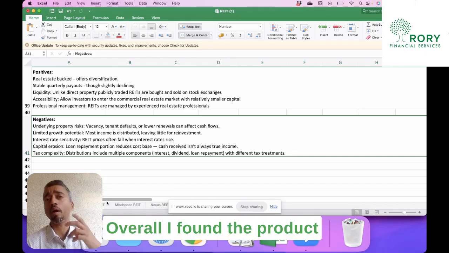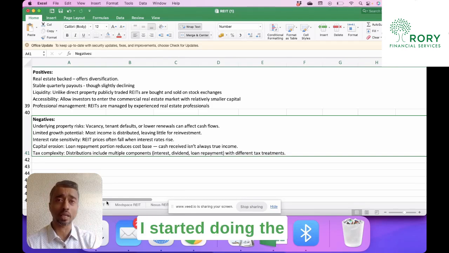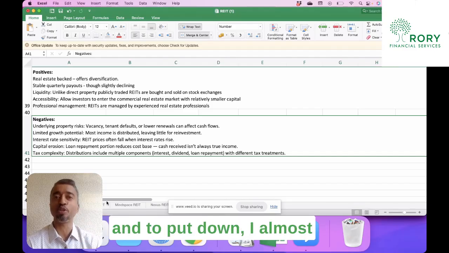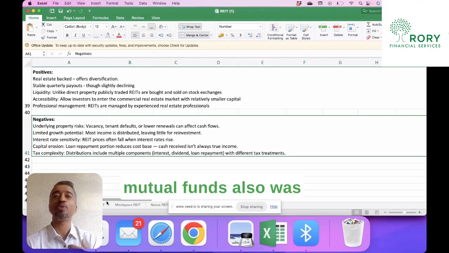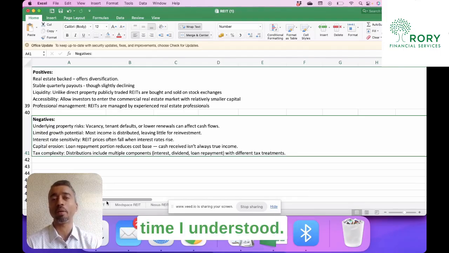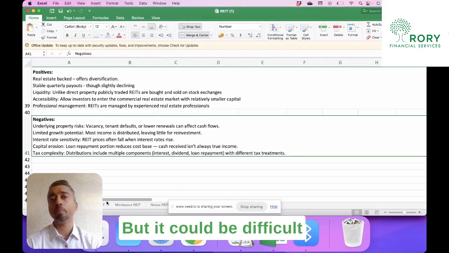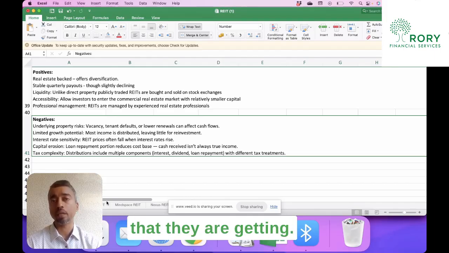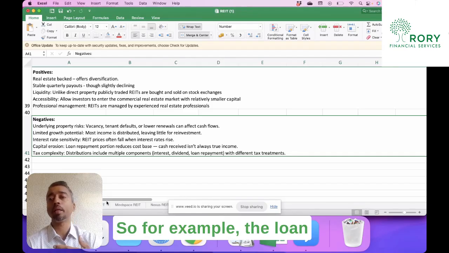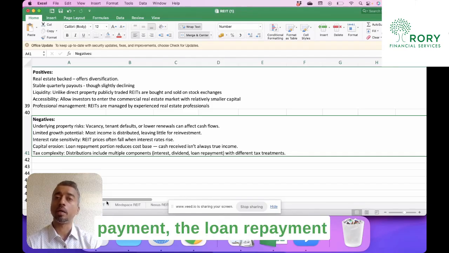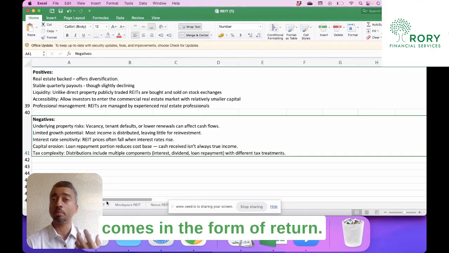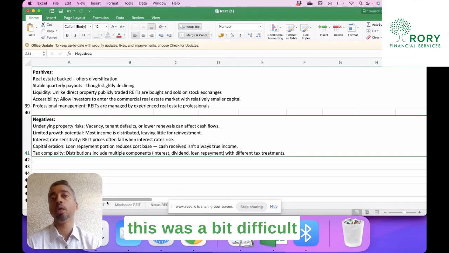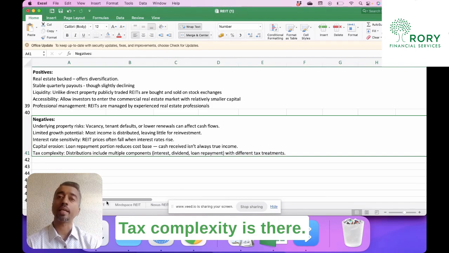Overall I found the product a bit complex because when I started doing the analysis, it took me so long to understand the structure and to put it down. I almost gave up, but then I thought that mutual funds also were complex to me when I started, but slowly over time I understood. But it could be difficult for a retail investor to track the returns that they are getting, so this can be frustrating. So for example, the loan repayment that we are getting also comes in the form of return. So how does it affect? This was a bit difficult to understand.